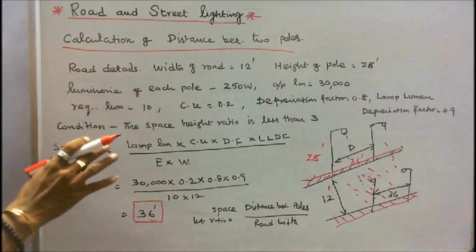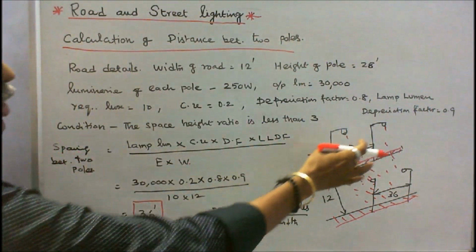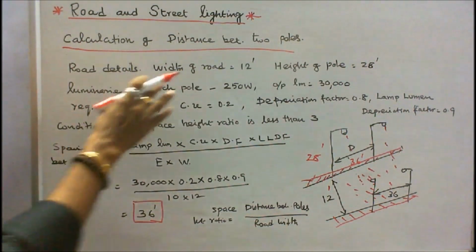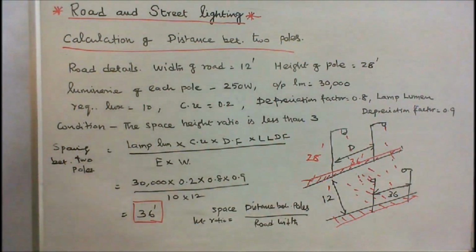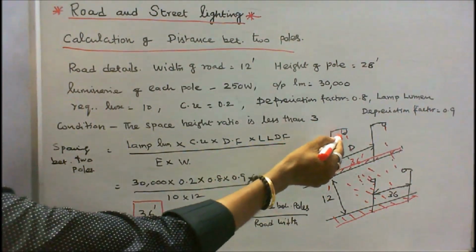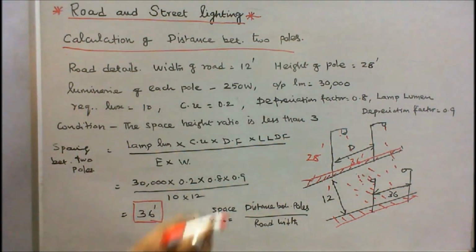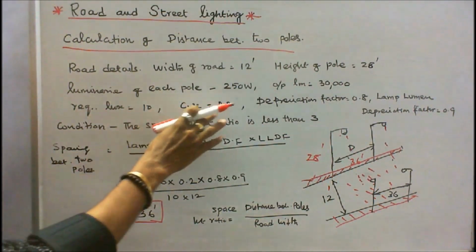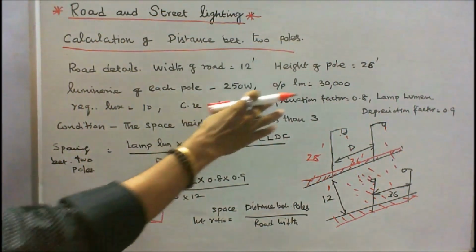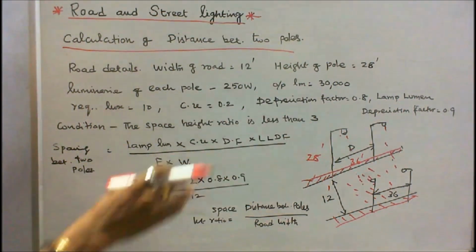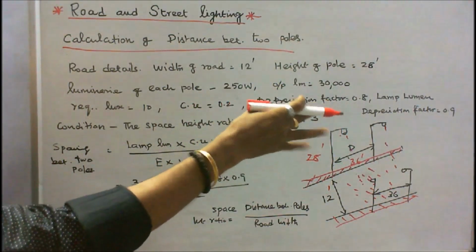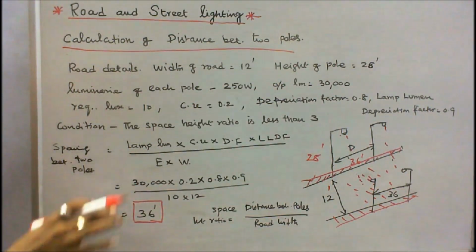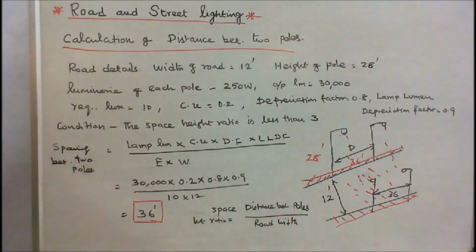So in this problem we have to find the distance between the two poles. The road width is given, this is 12 feet, and height of the pole is given 28 feet. Luminary of each pole is given 250 watts. Output lumen is given 30,000 and required flux is 10. Coefficient of utilization is equal to 0.2. Depreciation factor is equal to 0.8. Lamp lumen depreciation factor is equal to 0.9. The condition is the space to height ratio is less than 3.